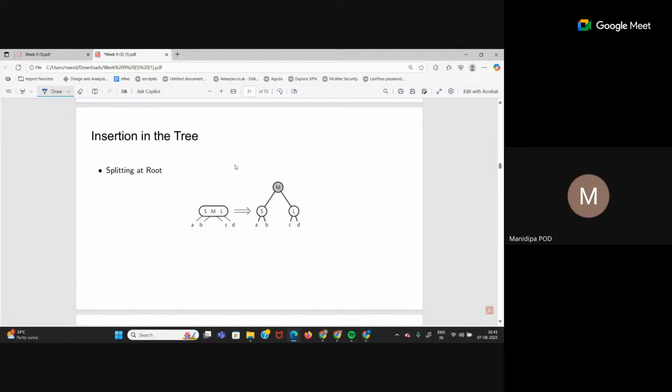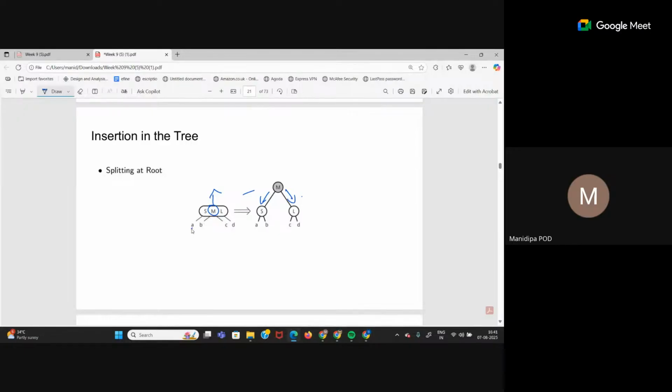How do we split it? The middle key element will go 1 level up. So M will go 1 level up. Now S is definitely less than M, because it is on the left hand side of M. So S can be the left child of M. And L is definitely greater than M, because it is on the right hand side. So L will become the right child of M.